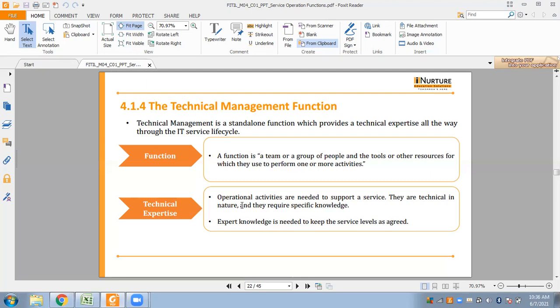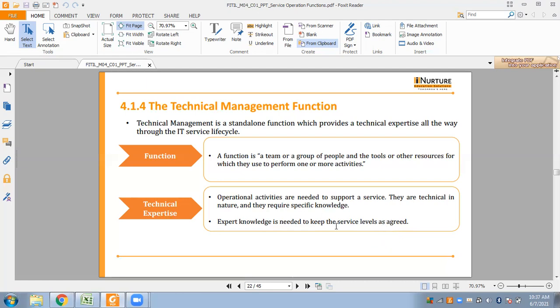So see, operational activities are needed to support a service. They are technical in nature and they require specific knowledge. Expert knowledge is needed to keep the service levels as agreed. For example, we have database knowledge and network administration. So therefore, knowing the processes and managing them is not sufficient. Expert knowledge is also needed to keep the service levels as agreed.